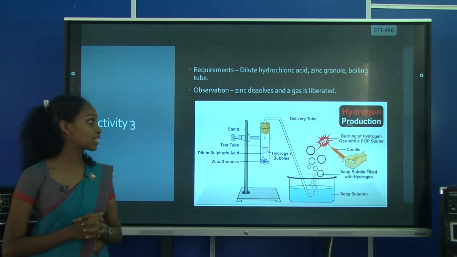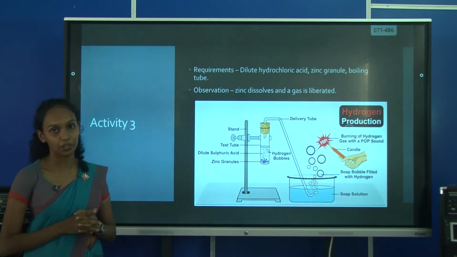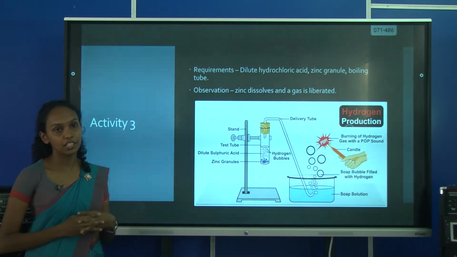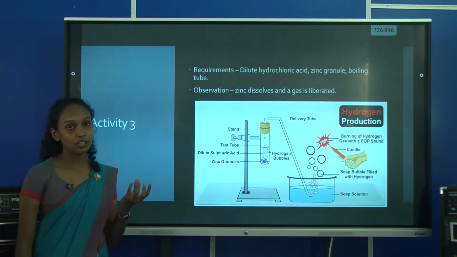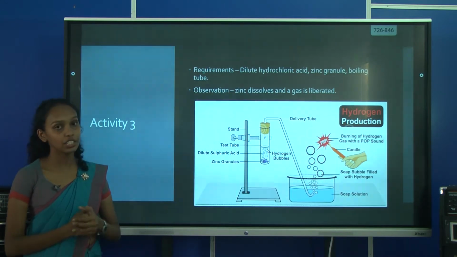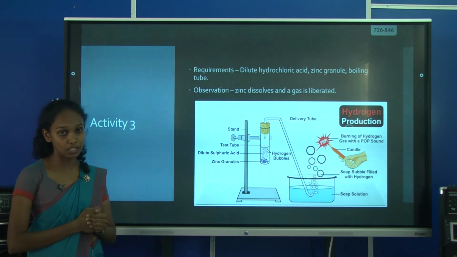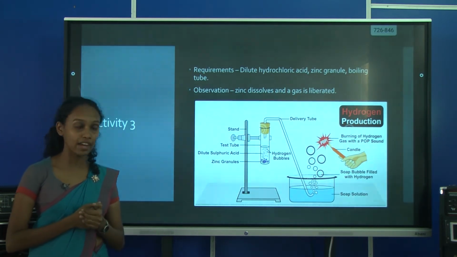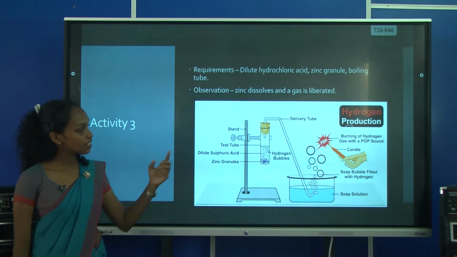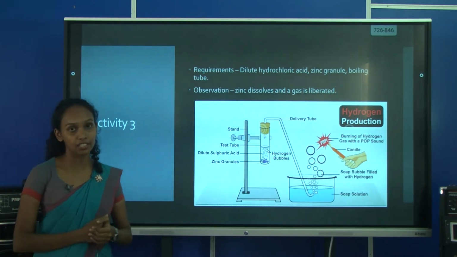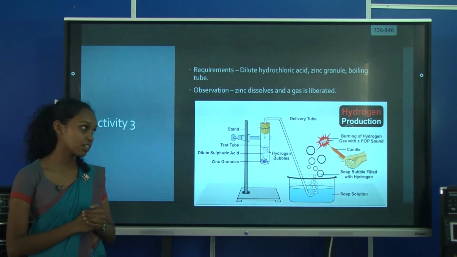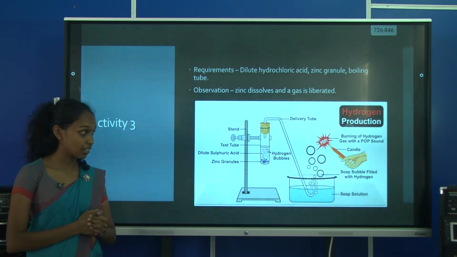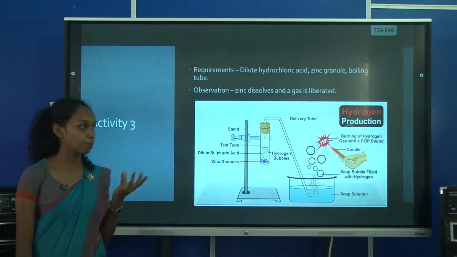Activity 3. For activity 3, we need dilute hydrochloric acid, some zinc granules, and a boiling tube. We have to put dilute hydrochloric acid into the boiling tube, and put zinc granules into it. When the hydrochloric acid and the zinc granules react with each other, a gas is produced. The gas is hydrogen gas. How can we test hydrogen gas? When you take a glowing splinter near the hydrogen gas, it will go out with a pop sound.